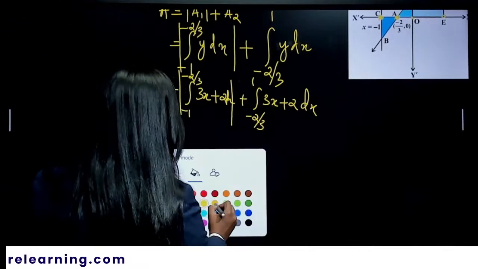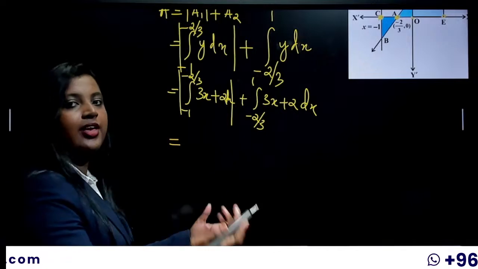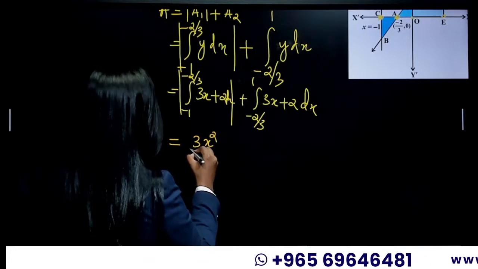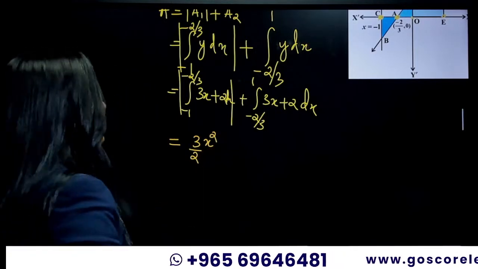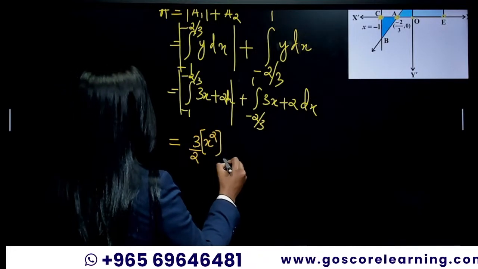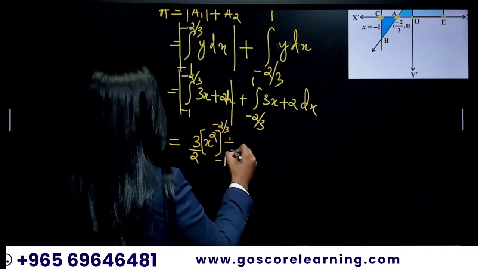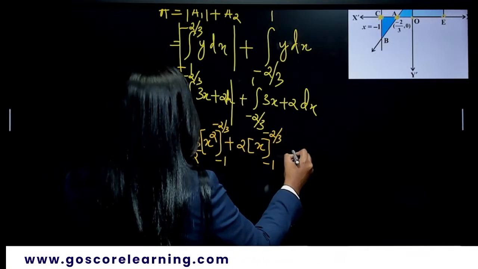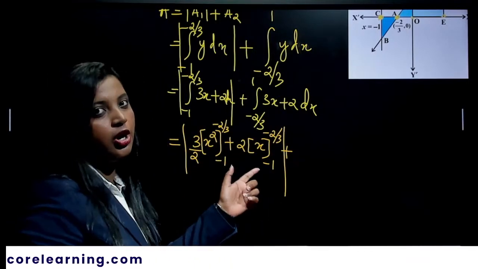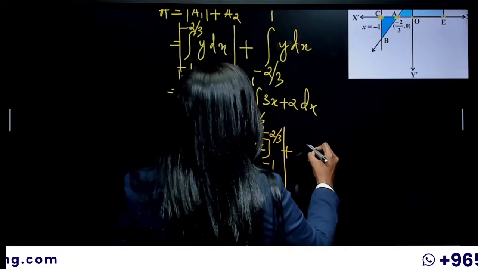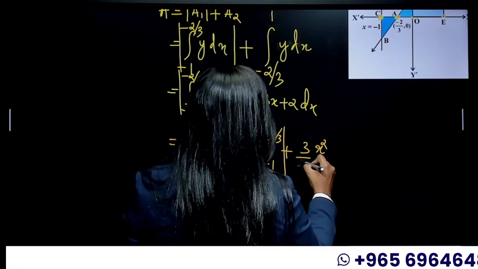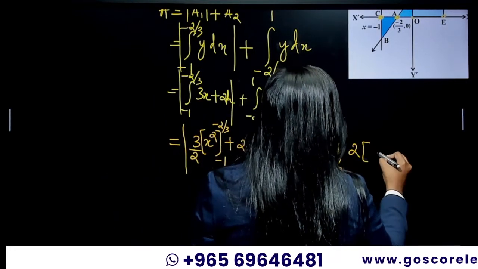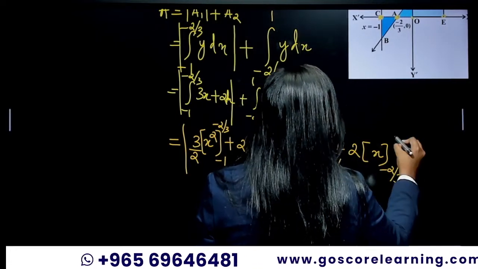We are going to integrate now. So what is integral 3x? It is going to be 3x squared by 2. I'm taking that 3 by 2 outside because we are only applying the limits for x squared. So minus 1 to minus 2 by 3, plus 2 into x within the limits minus 1 to minus 2 by 3. That is inside the modulus because this is going to be negative. That's why we have to make it positive. Then 3x squared by 2 within the limits minus 2 by 3 to 1, plus 2 into x within the limits minus 2 by 3 to 1.